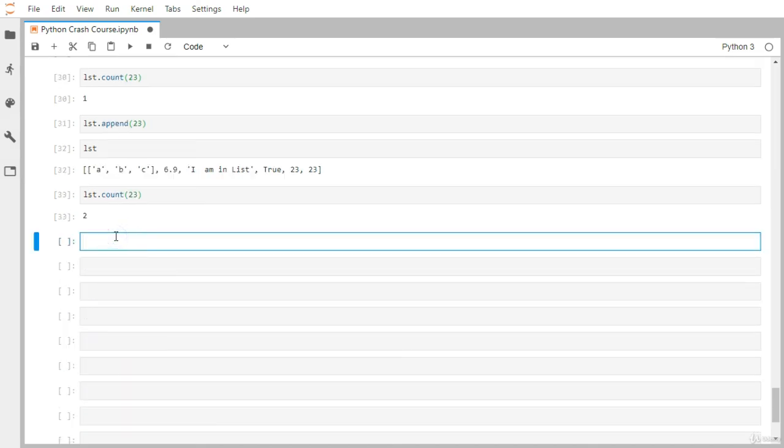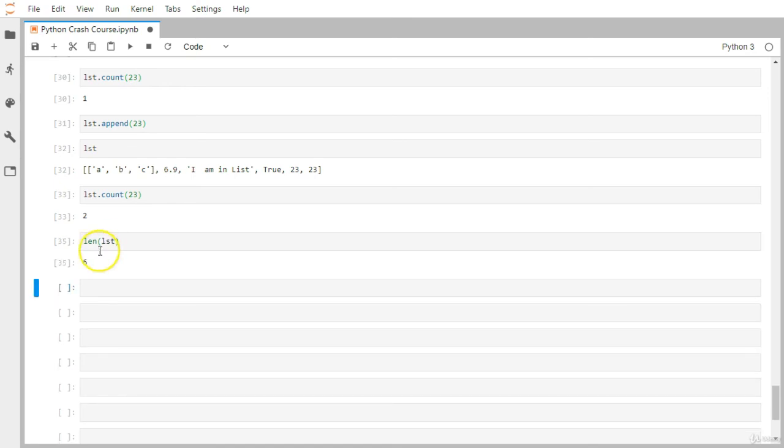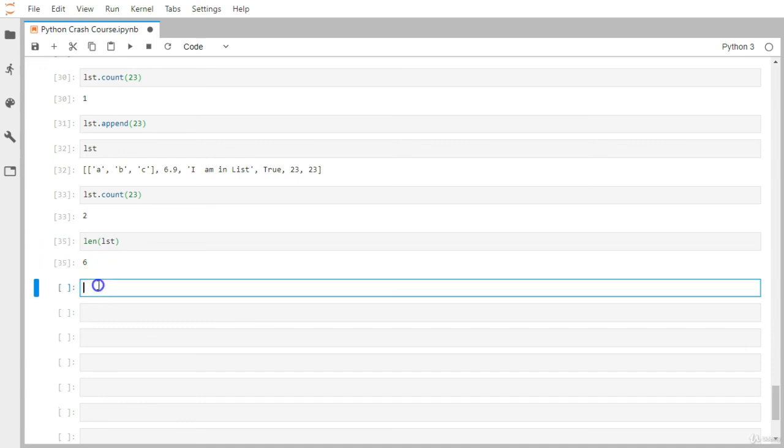Now let's say you want to find the total number of elements available inside your list. You can use the len function and simply supply this lst. So there are a total of 6 elements. This is the first element, then second, third, fourth, fifth, and there is a 23. That's why it is a total of 6 elements. Okay, so we have seen enough methods and attributes that we can apply on this list object. Now let's move towards tuples.